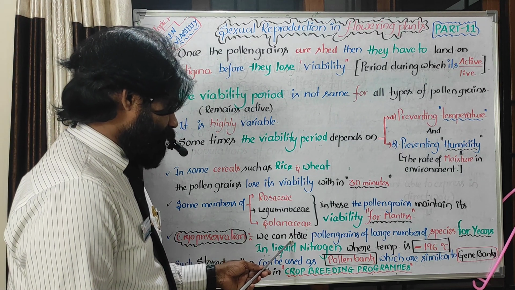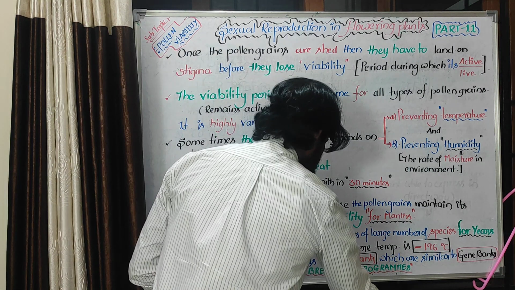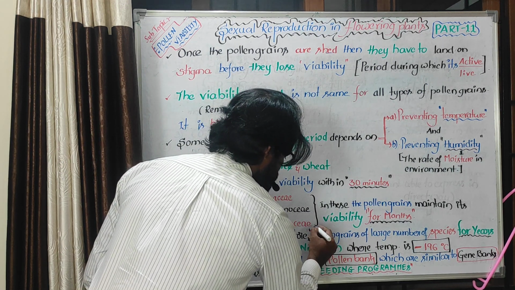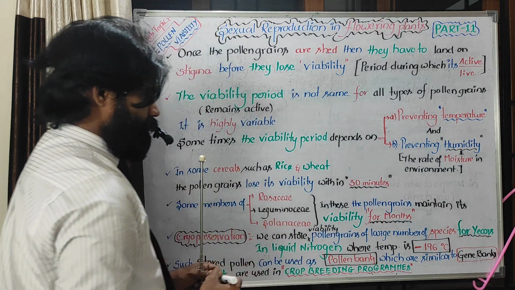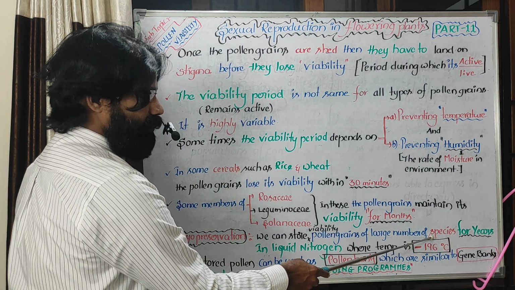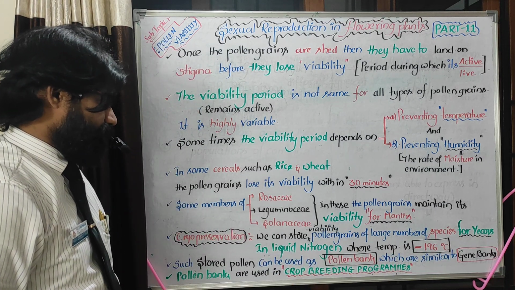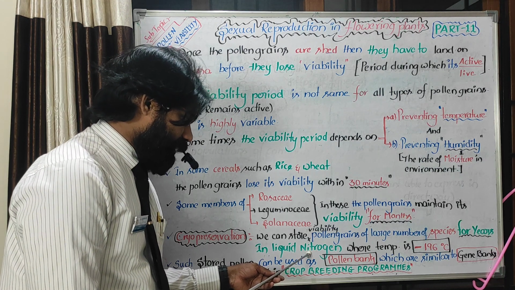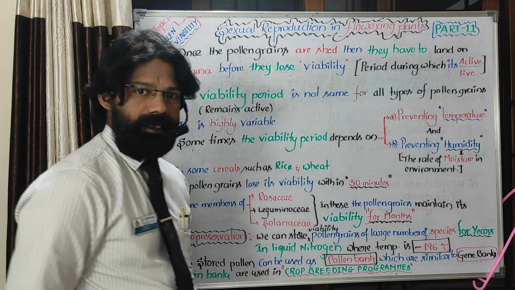We can store the viability of pollen grains of a large number of species for how much time duration? Years. In liquid nitrogen, where the temperature is minus 196 degrees centigrade.